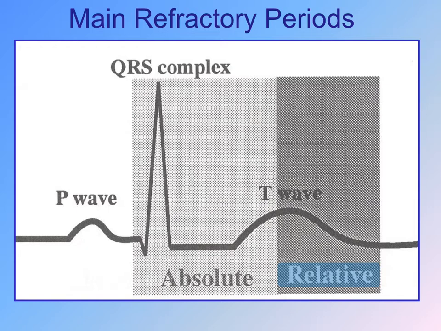Here's another picture of the main refractory periods. The absolute refractory period starts with the beginning of the QRS and goes to the upslope of the T wave. And the latter portion of the T wave is the relative refractory period. And you can see that denoted here. The relative refractory period is a very vulnerable zone.